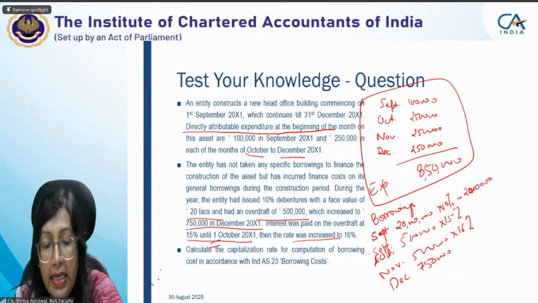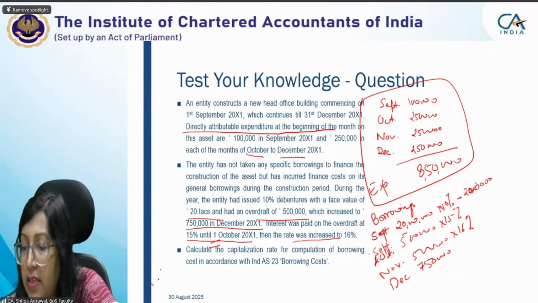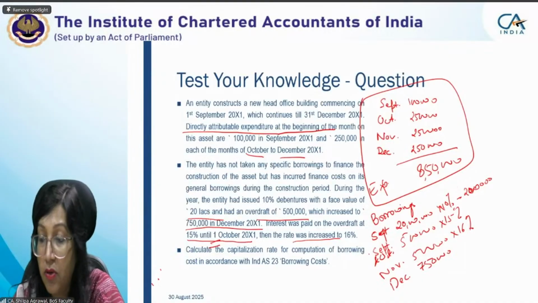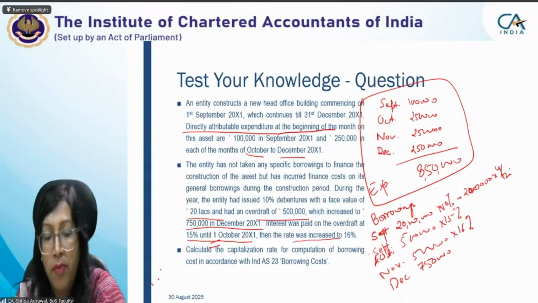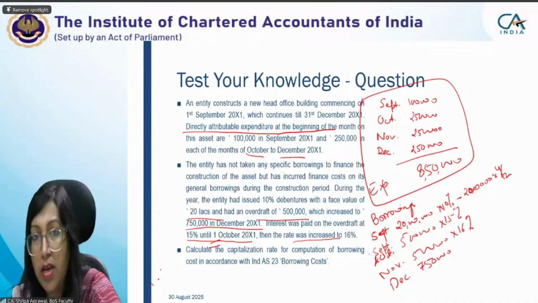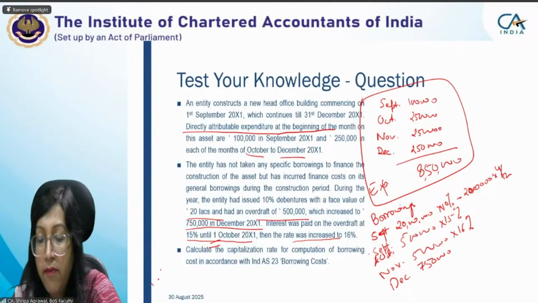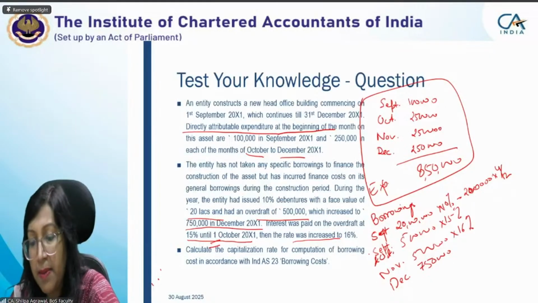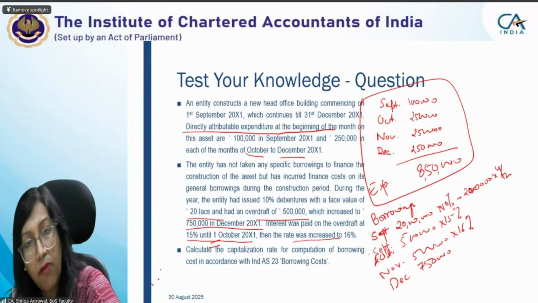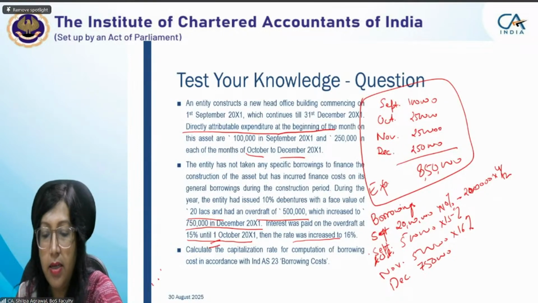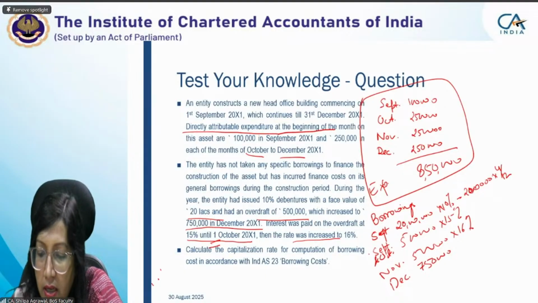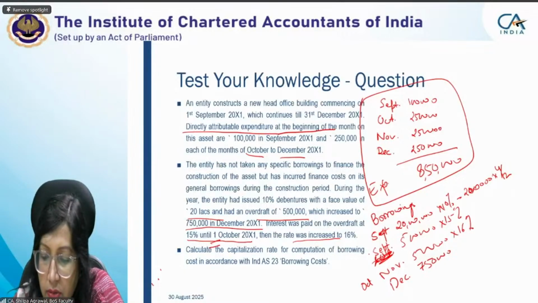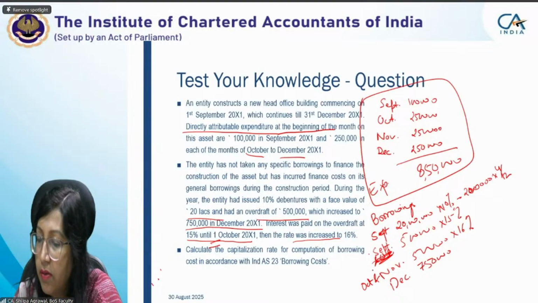For September, we are having the entire debenture at 10% for 4 months. That is the reason here we have to calculate the months also. So we are doing it for the borrowing of debentures for 4 months: September, October, November, December. For the bank overdraft, the 5 lakh was outstanding for 3 months: September, October, November. But because the rate of interest is changing, we have further bifurcated the borrowings. Sorry, October won't be here, it will be October and November, that will come here.